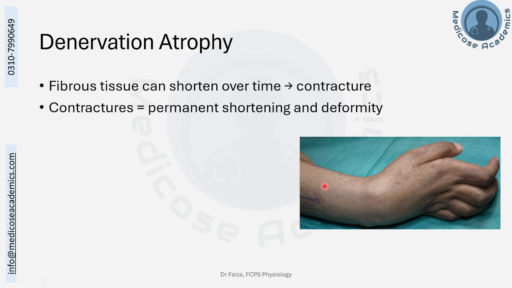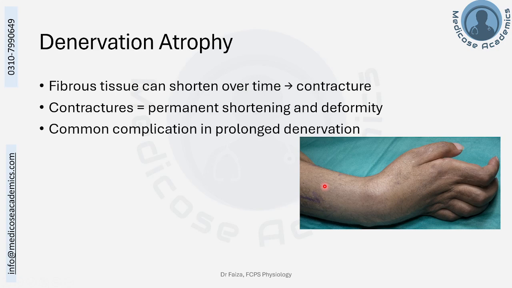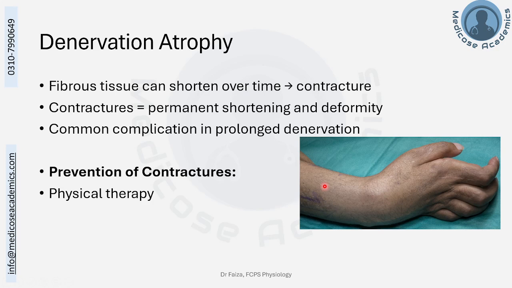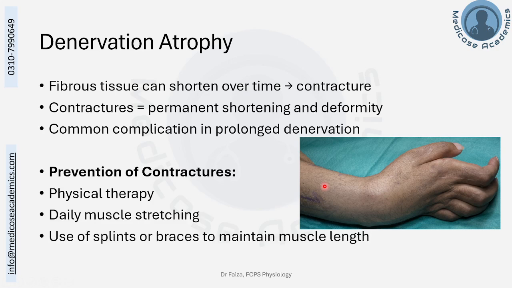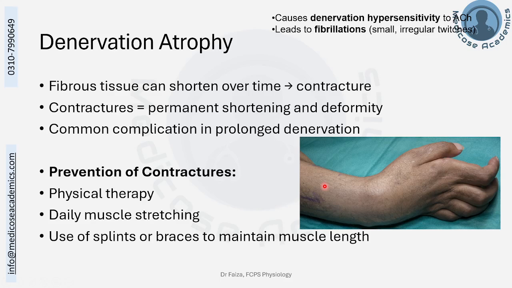This is a permanent shortening deformity, a common complication in prolonged denervation, and if we want to prevent contractures and we know that reinnervation is a possibility, physical therapy can help in delaying or decreasing the contracture development. Daily muscle stretching, use of splints and braces can also be helpful sometimes.